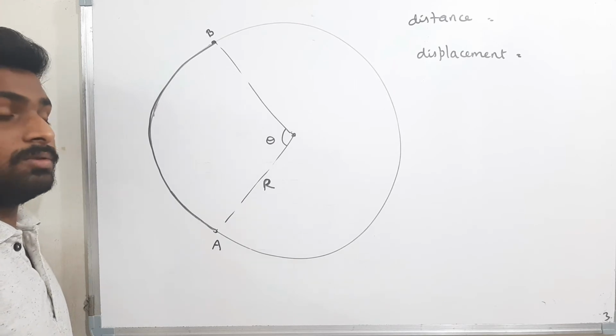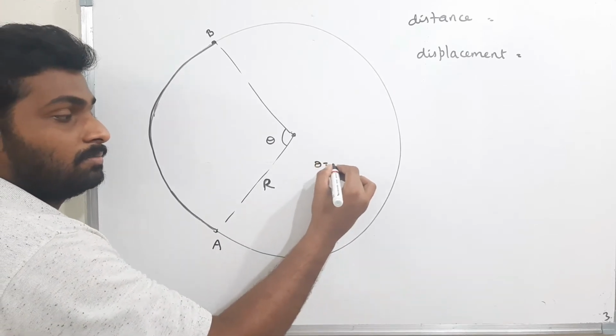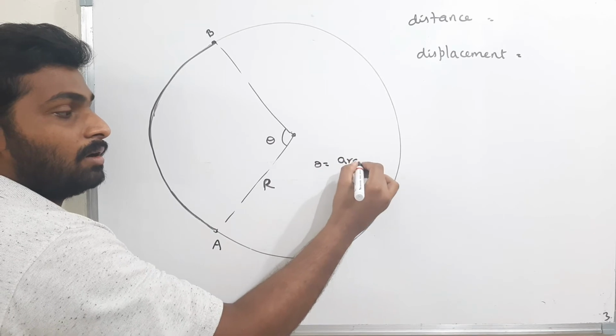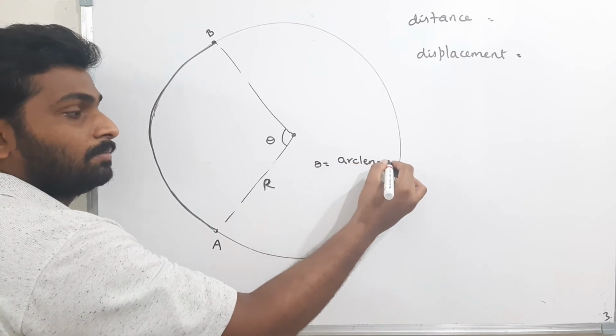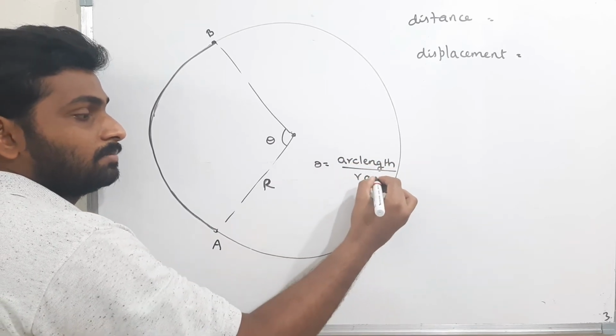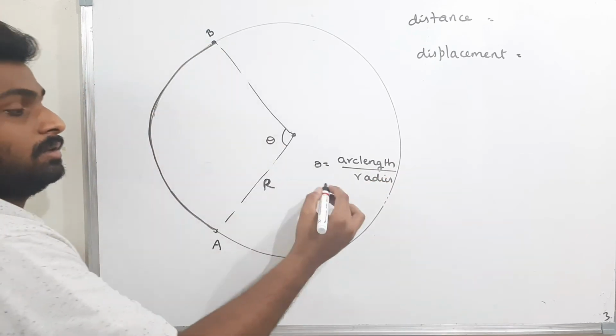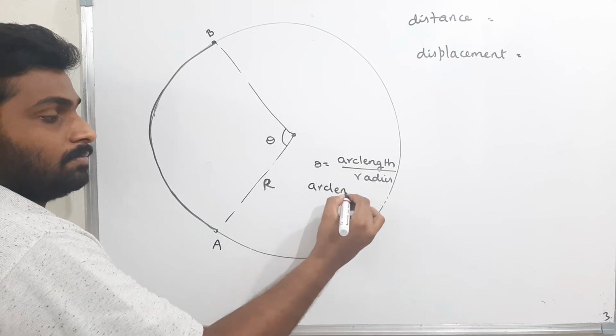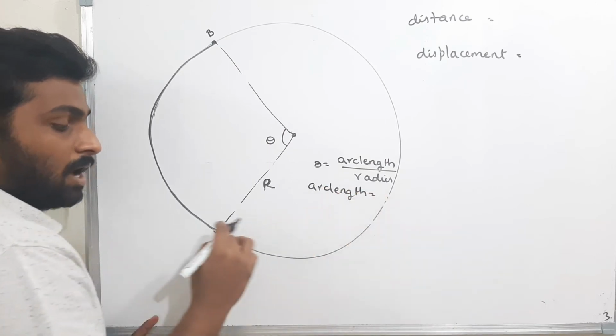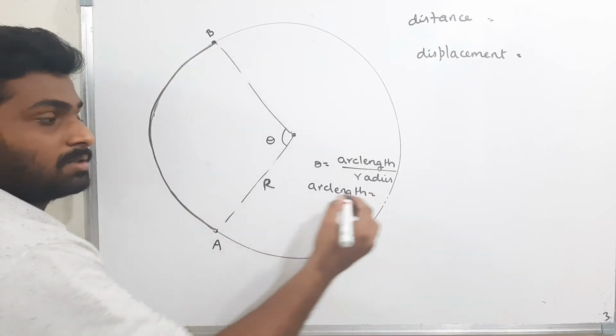I told the formula also. What is that? Theta is equal to arc length by radius. Therefore, I want to find this arc length. If I want to find this arc length, it is nothing but the distance.